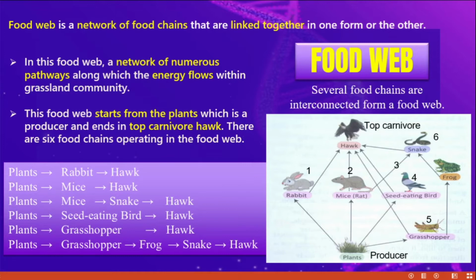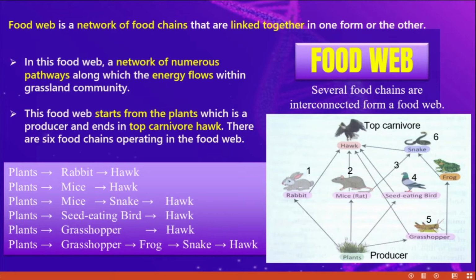In this food web, there is a network of numerous pathways along which energy flows within the grassland community. Look at the picture. This is about a grassland community. Here we can see a network of numerous pathways: 1, 2, 3, 4, 5, 6. Through the pathways, energy is transferred from one organism to another. There are six food chains.